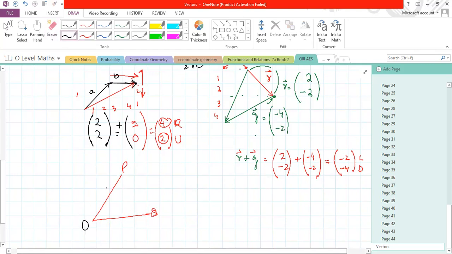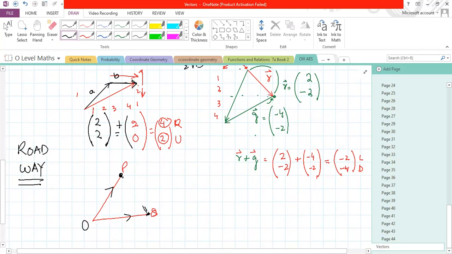Now this is OP and this is OQ. How does PQ work? Suppose I want to go from P to Q, I will always consider the thought of a way or road. I have to go from point P to point Q.